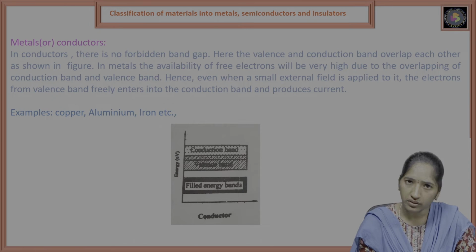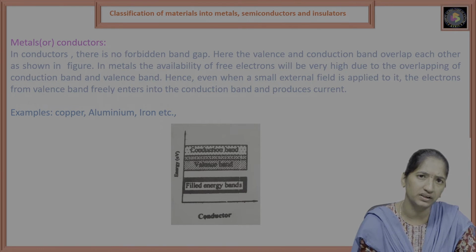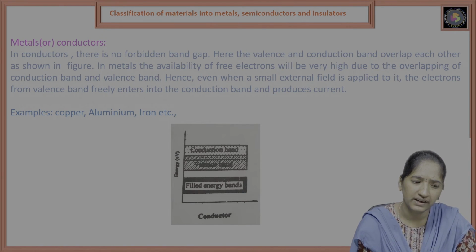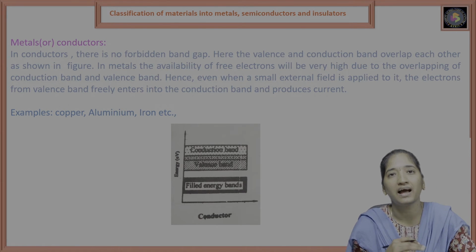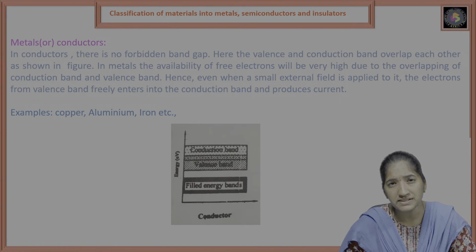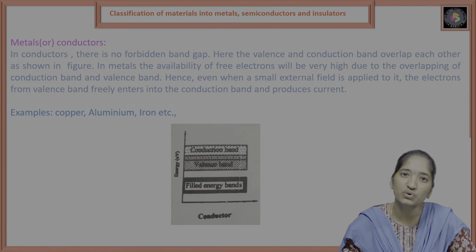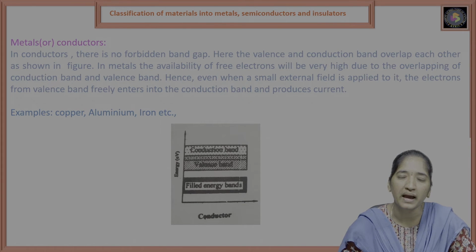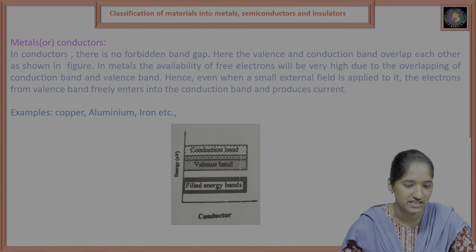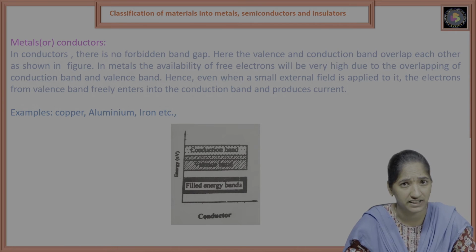Finally, what we are telling about metals or conductors is that they do not have a forbidden band gap. A forbidden gap does not allow energy levels, meaning the conduction band and valence band have a large number of energy levels. There is no forbidden gap between the conduction band and the valence band, meaning they overlap each other.